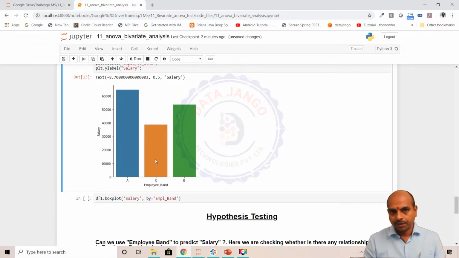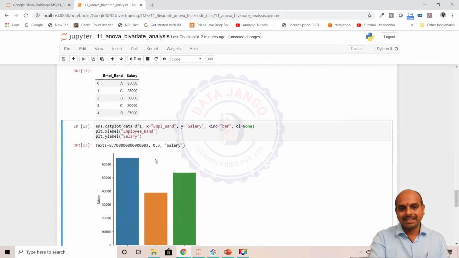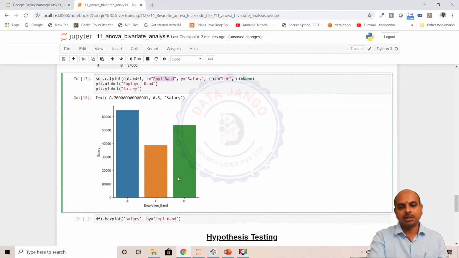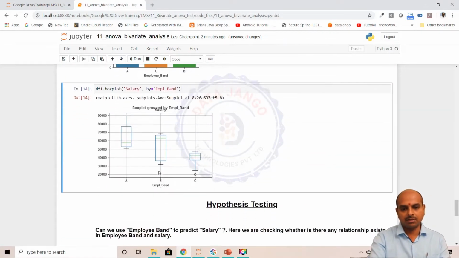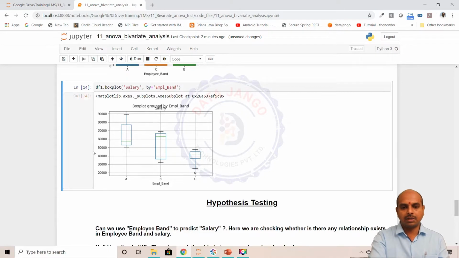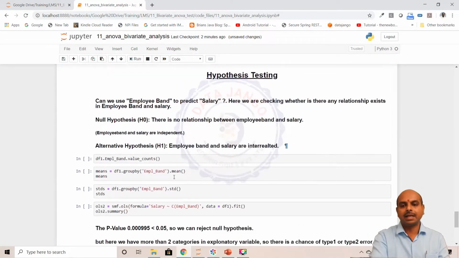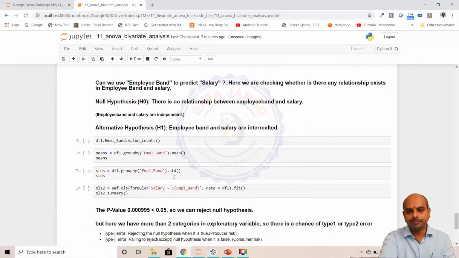So we cannot say that the employee band has a clear impact on deciding the salary, because these two are a little suspicious. Even A and B, the gap is a little less. So let us try a box plot also. Here it looks like there is clearly a difference, and let us try the hypothesis testing.